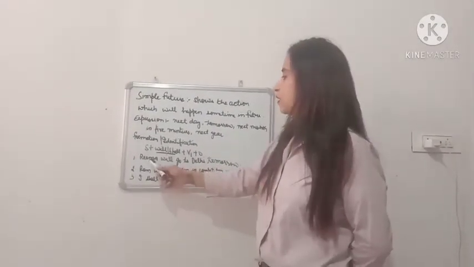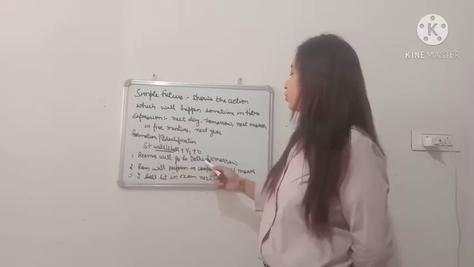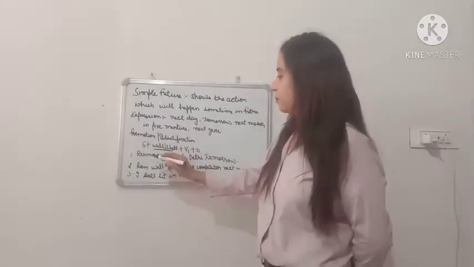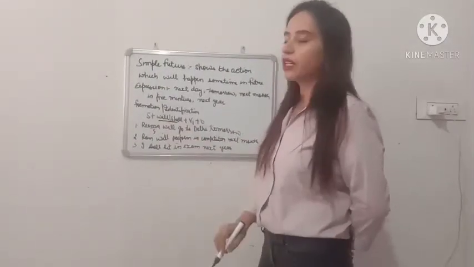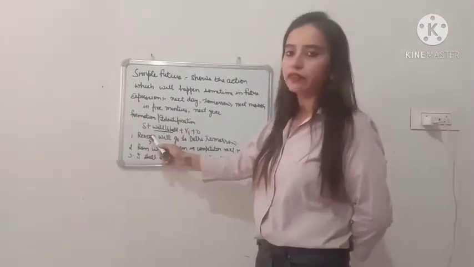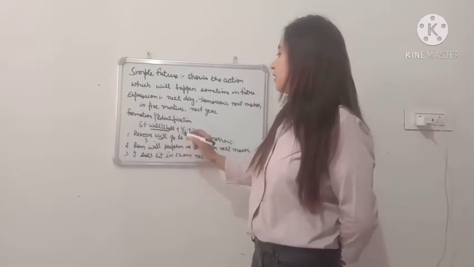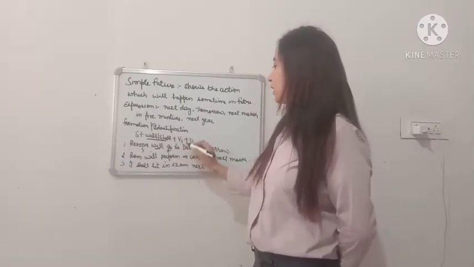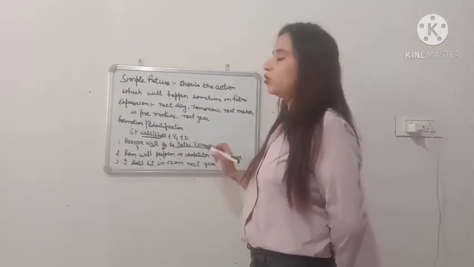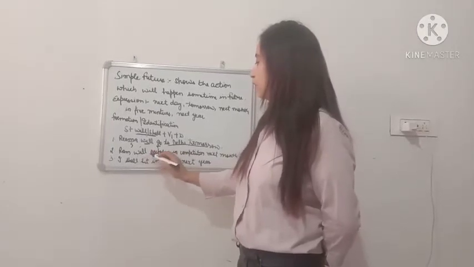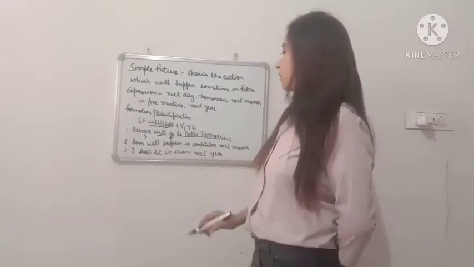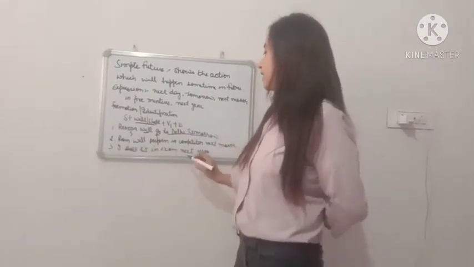ठीक है? For example, Rima will go to Delhi tomorrow. Rima is our subject. हमारा subject यहाँ पे I and we नहीं है, then we are going to put will. Rima will, first form of verb go, and object to Delhi tomorrow. Here Ram will perform in the competition next month. Here I shall sit in an exam next year.